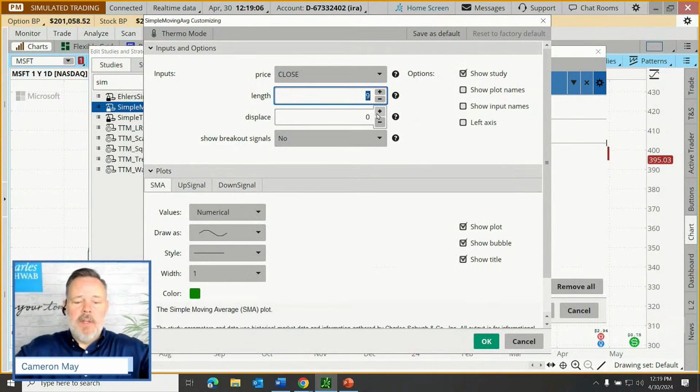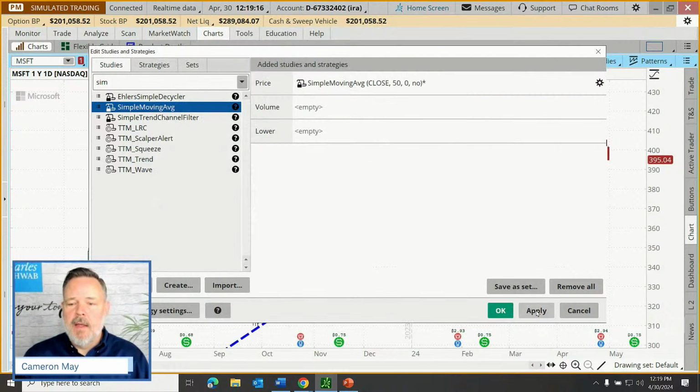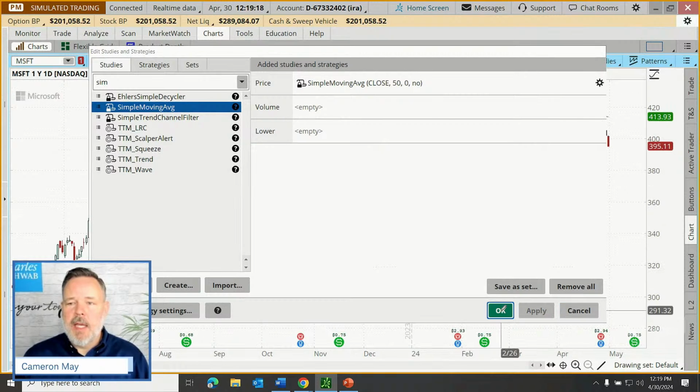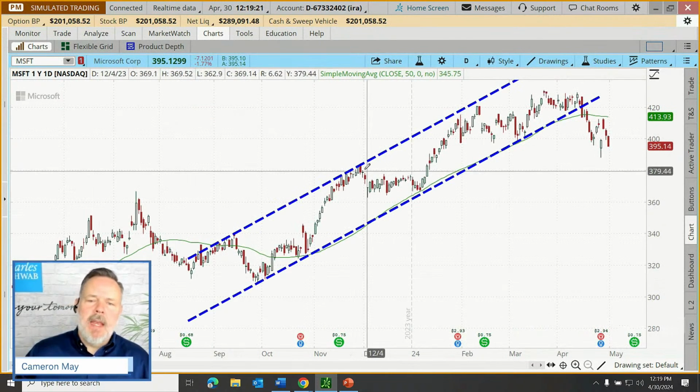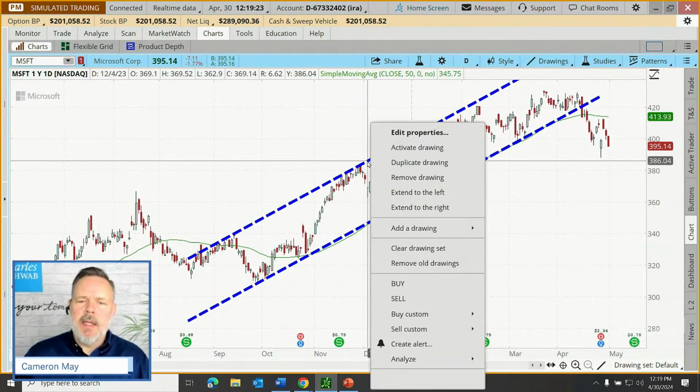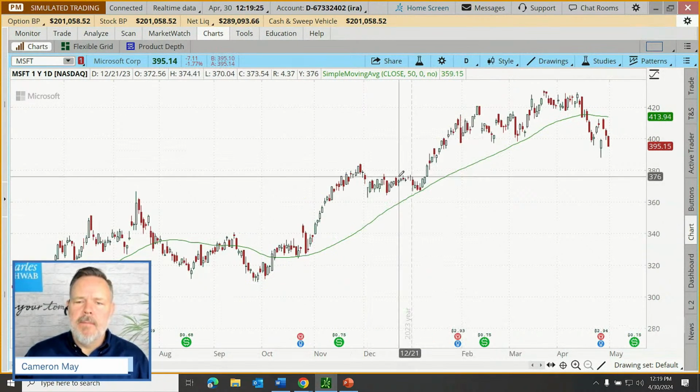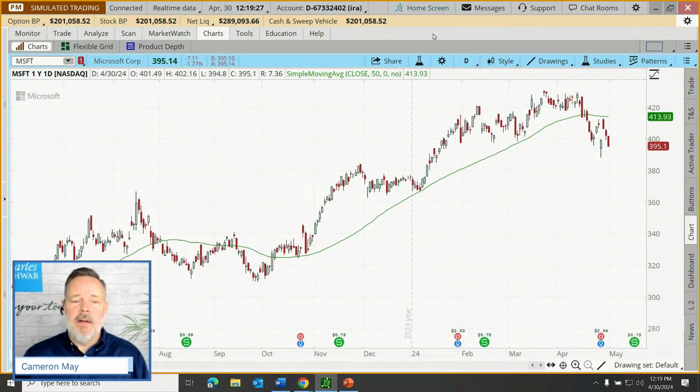And let's say the trader is looking for the usage of a little bit more data than just 9 days. Let's use a length of 50 days. I'm going to click OK, click Apply, and click OK again. And I'm going to remove my drawing. Right-click here. Let's remove that drawing, so that we can just look at this indicator that's been added to the chart. So if you're not familiar with a simple moving average, this is how it's constructed.